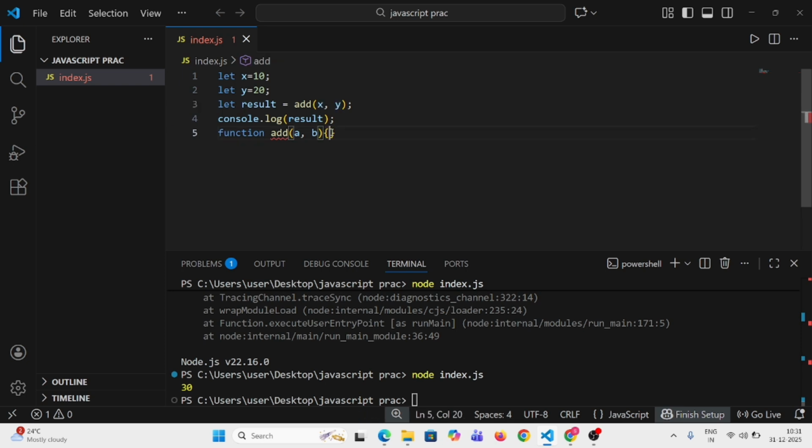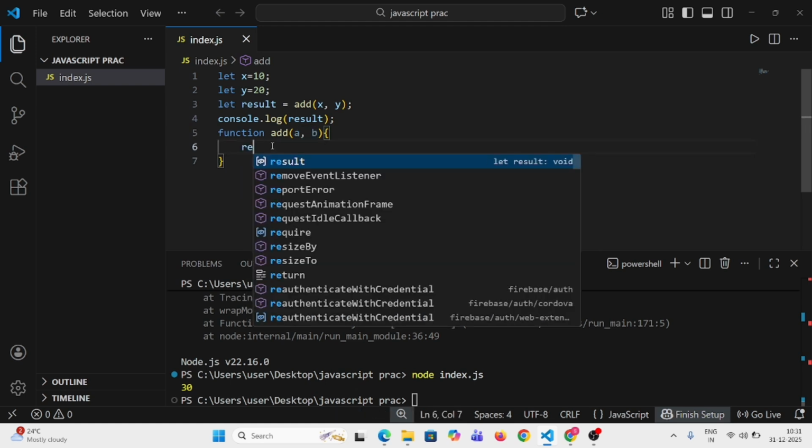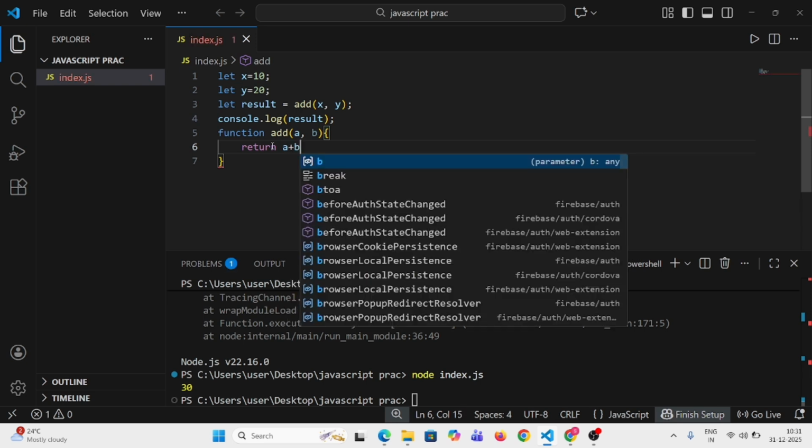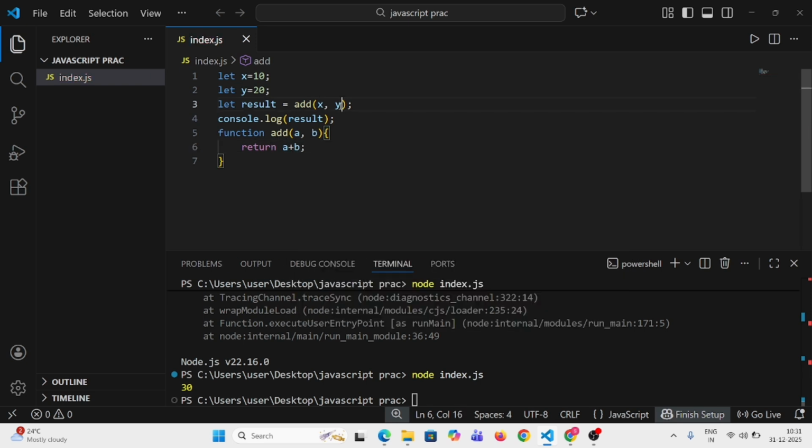If you take a comma b here, in the return statement also you have to use those only, return a plus b. If you take x comma y, you can't use x comma y here, because in this function you have used a comma b, so you have to use a comma b only, right? A plus b. Let me just run the code.